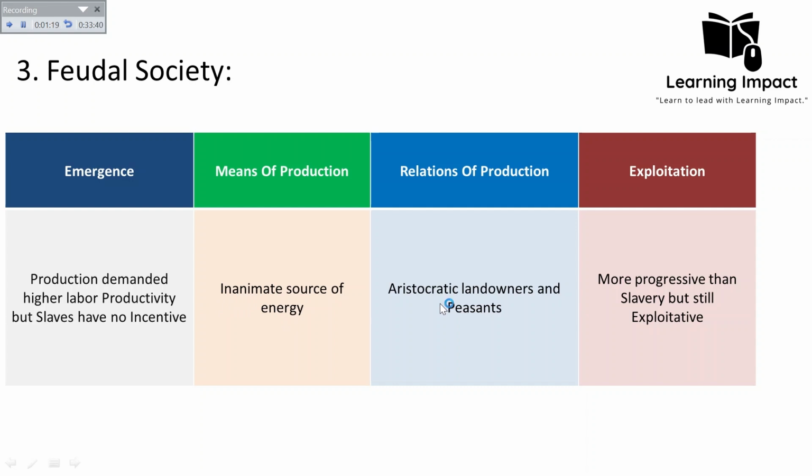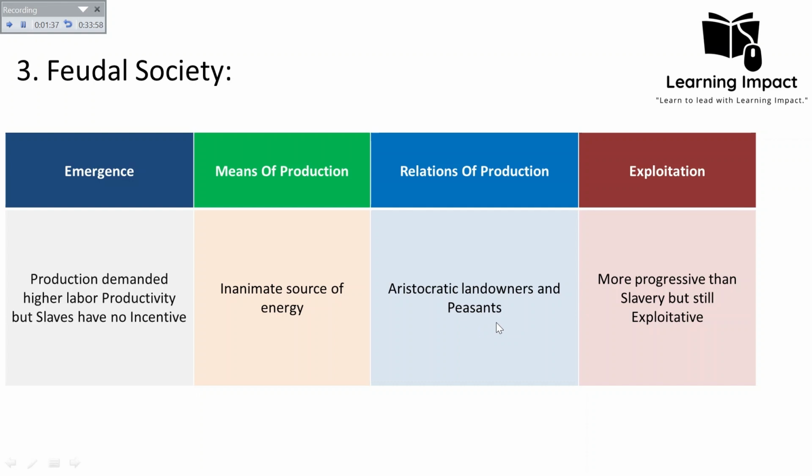Okay, then the relations of production. Relations of production are the aristocratic landowners and peasants. Aristocratic landowners exploited the peasants and they owned the agricultural produce. And the peasants were living on the land in exchange for their labor, and they were given a small